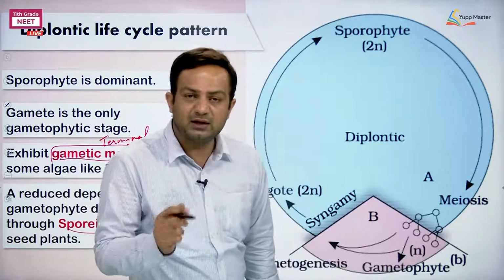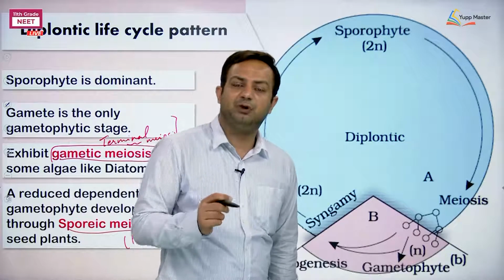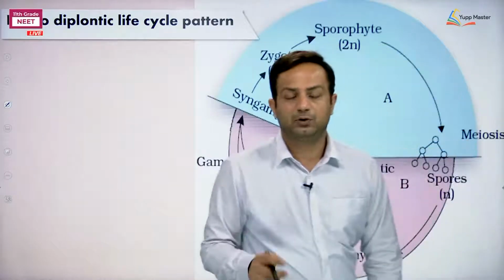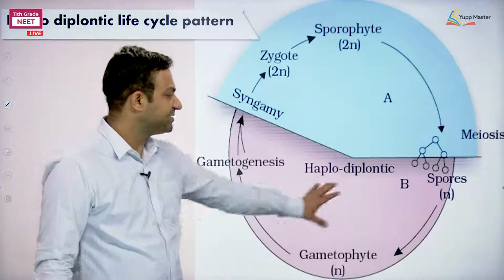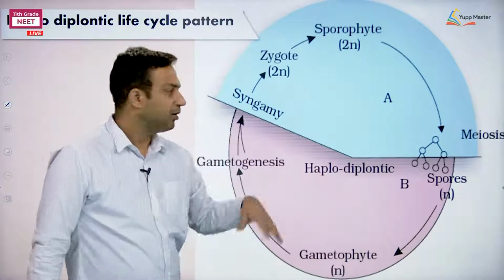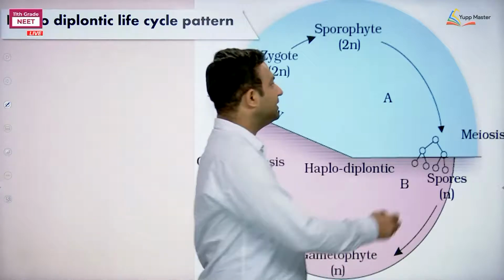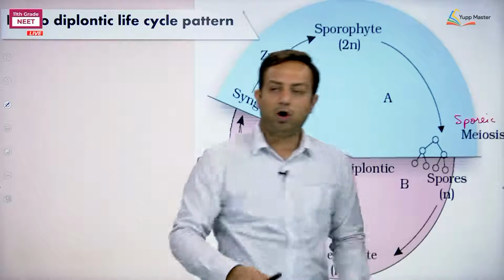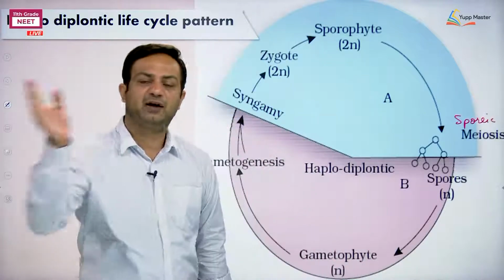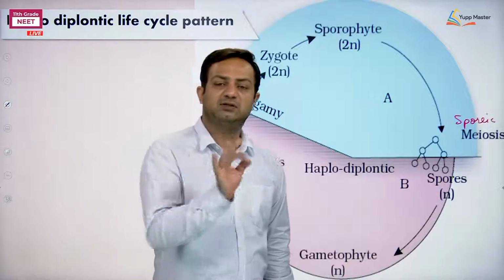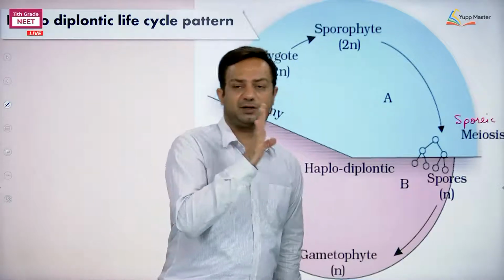Okay. The third type of life cycle pattern is where gametophyte and sporophyte are becoming more and more clear. Where they are both present, it is not about dependent or independent, it depends where we are observing. Again, here sporophyte is undergoing sporic meiosis. Okay, wait. In all the land plants from bryophyta up to angiosperms, sporic meiosis is present. I repeat, sporic meiosis is present in all land plants.